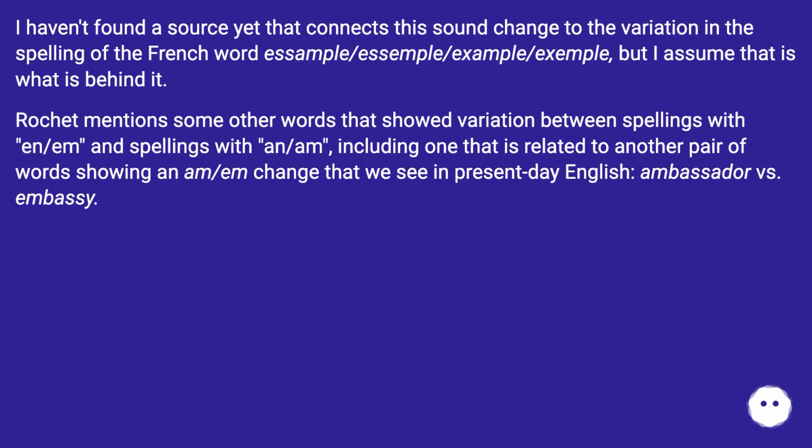I haven't found a source yet that connects this sound change to the variation in the spelling of the French word example/exemplar, but I assume that is what is behind it. Rochet mentions some other words that showed variation between spellings with en/em and spellings with an/am, including one that is related to another pair of words showing an em/am change that we see in present-day English, ambassador versus embassy.